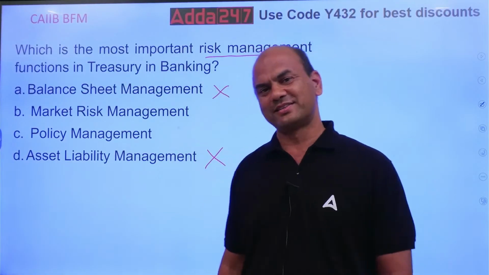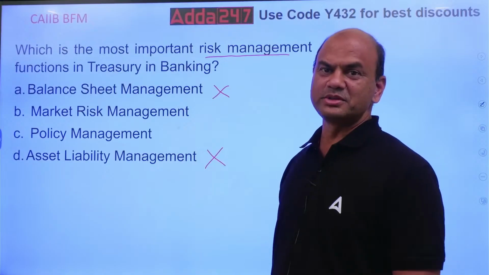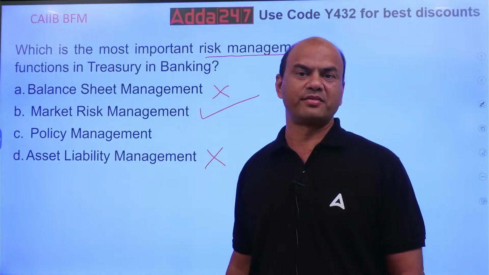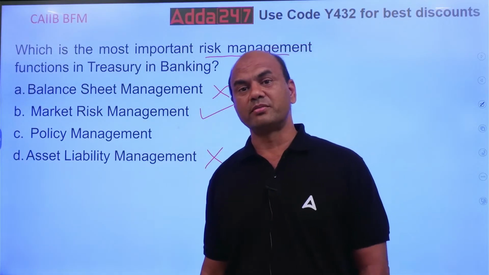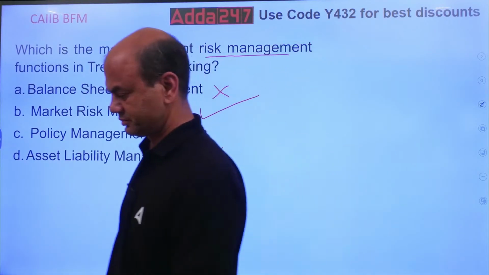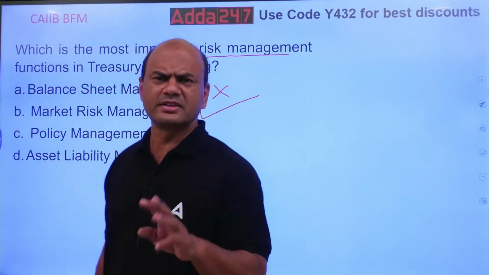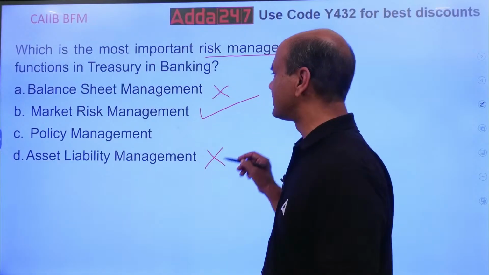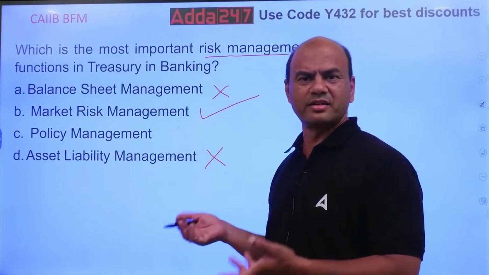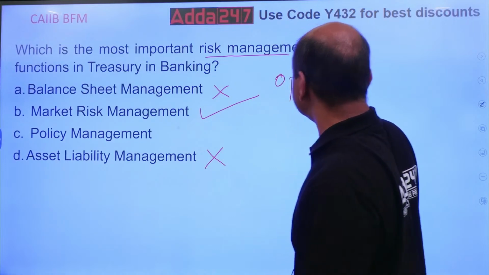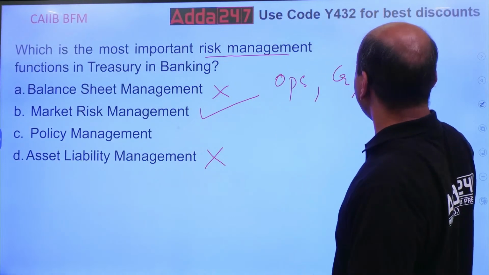So now think. The most important over here, the answer is market risk management. The most important one, market risk. Why? Because in any bank, there are basically three main risks: operations, credit, and market.